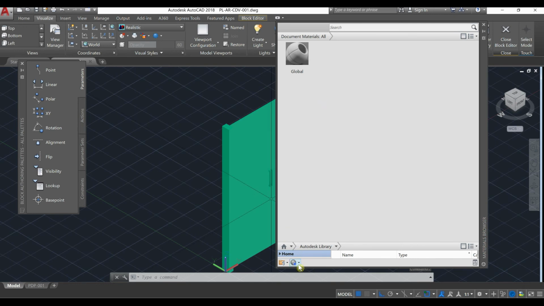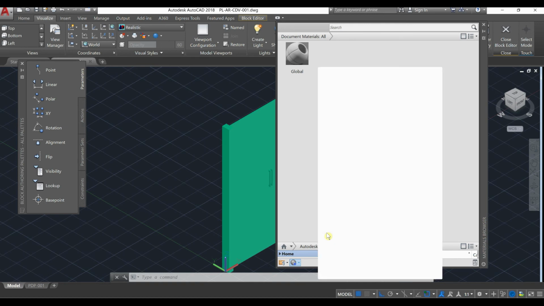On material browser, we need to create a new material. Basically, you have to click on that sphere and with the create a new material, and we are going to select glassing.